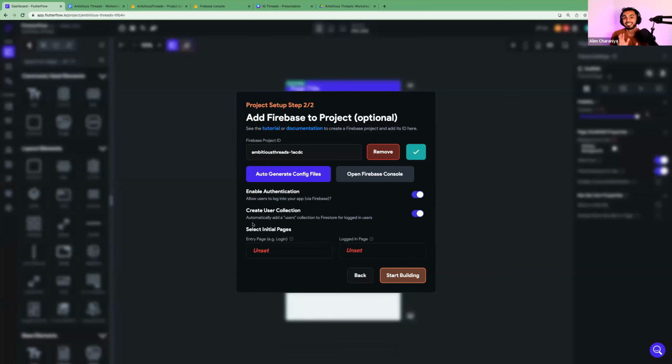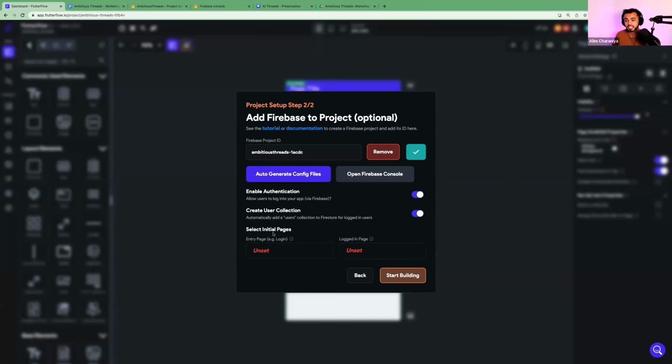Okay, so collections. This is where we start talking about databases, right? So when a user creates an account on our app, we're going to save that account information to our database. Because if Manisha creates an account, I need to know that Manisha has an account. If Moses has an account, I need to know that Moses has an account. So what this is saying is, hey, when a user creates an account, we want to add that user as a record in our database so that we can keep track of how many users we have. We'll get into collections more, but at a high level, that's what we're doing.